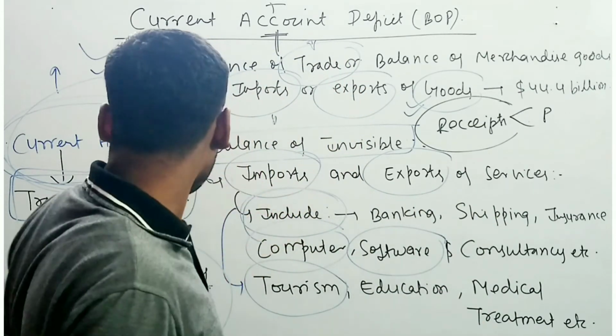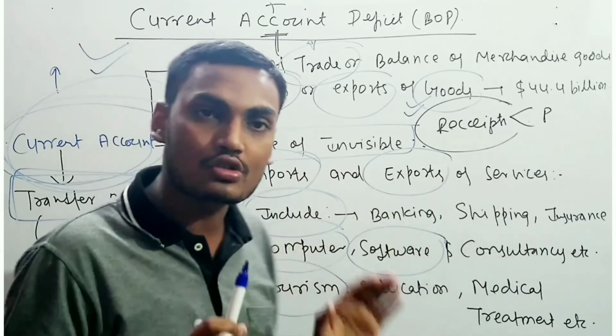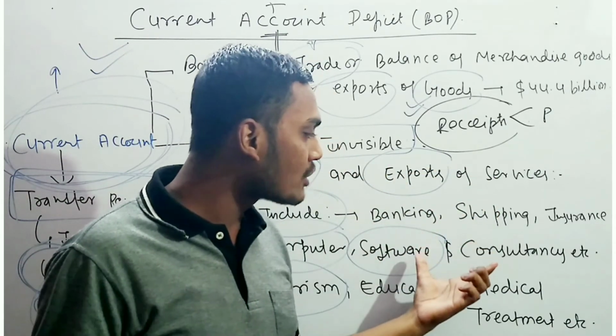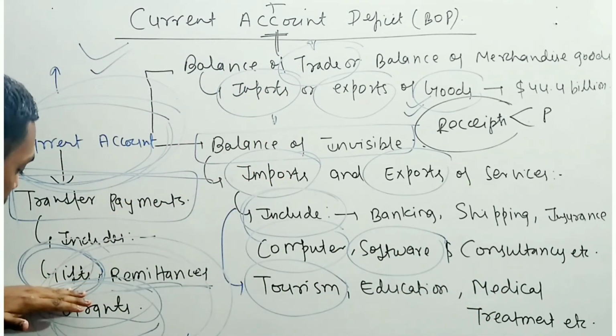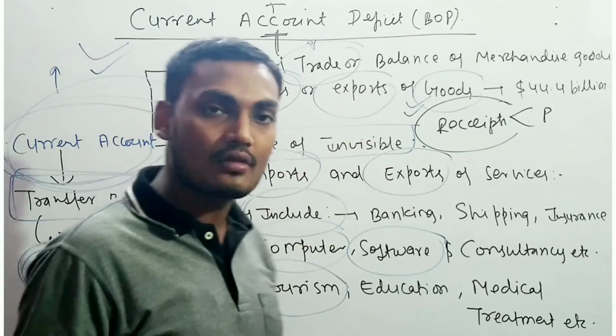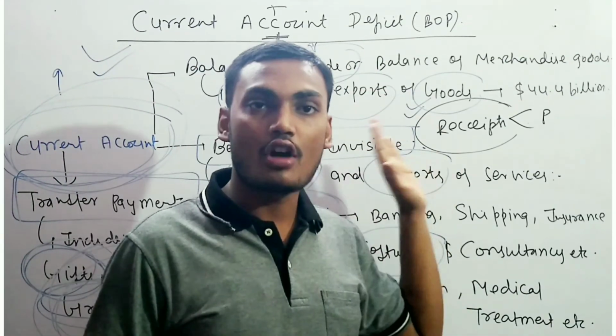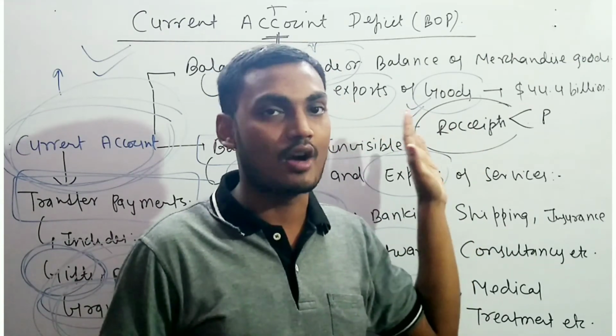Another is the balance of invisibles, which covers imports and exports of services. Then there are transfer receipts, which basically include gifts, remittances and grants. So these are the parts included in the current account. This is all about current account transactions, current account surplus and current account deficit.